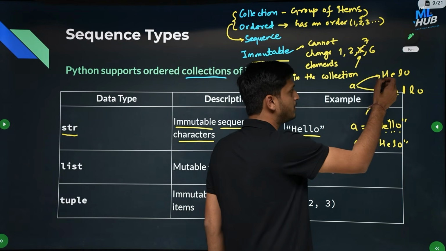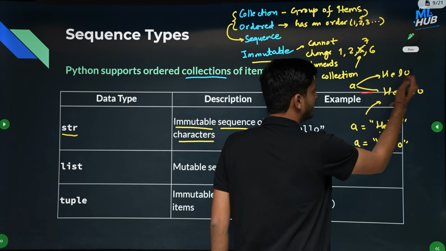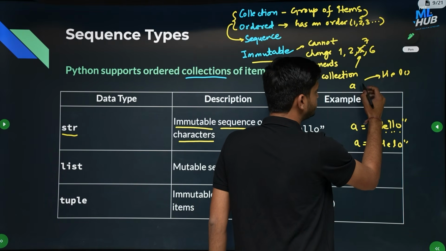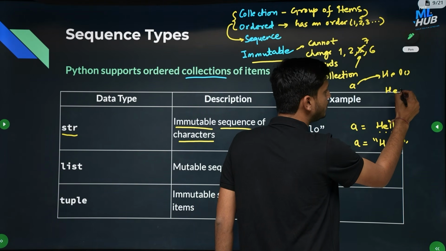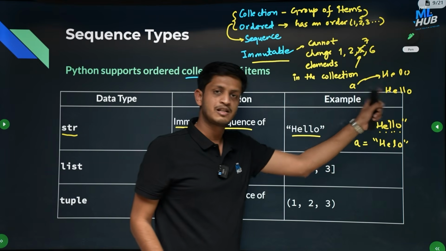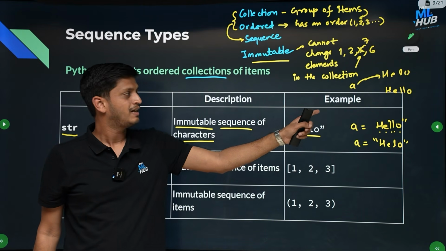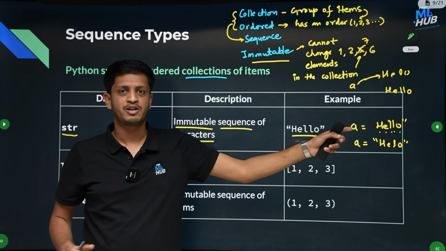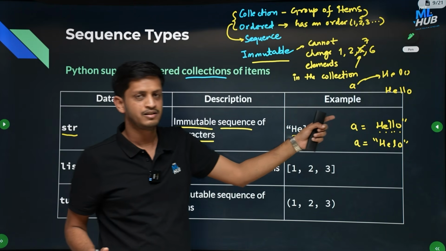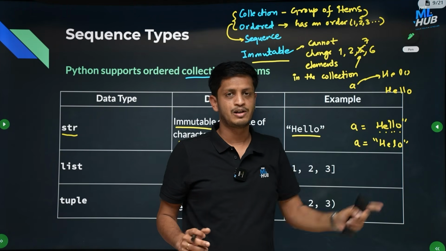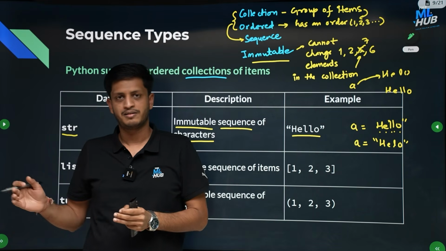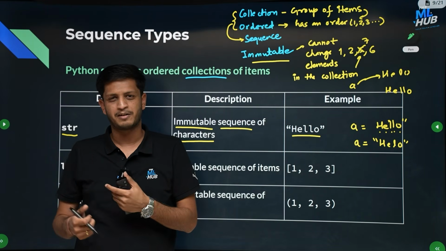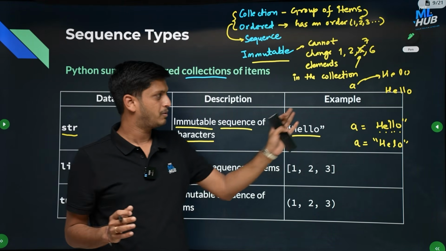So I have to create another memory and then refer it here. Then I can remove this particular reference. But the problem is the hello which was previously present will still be there in memory, and hence we will waste some memory. But later we will see the concept of garbage collection in Python. Actually the garbage collector will collect this hello later. So later in the series of lectures we will see what garbage collector is, how it works. Don't worry about it right now.